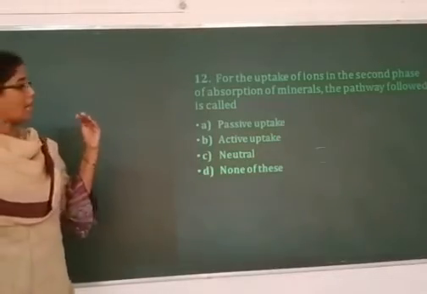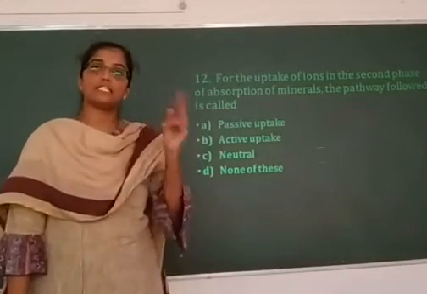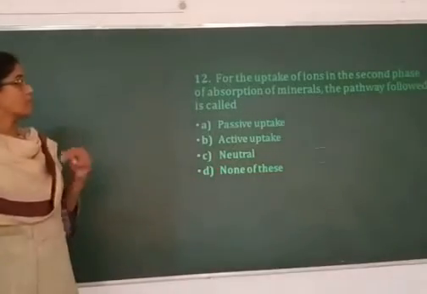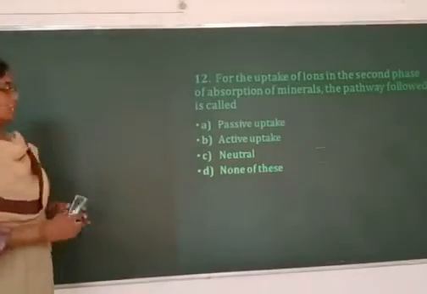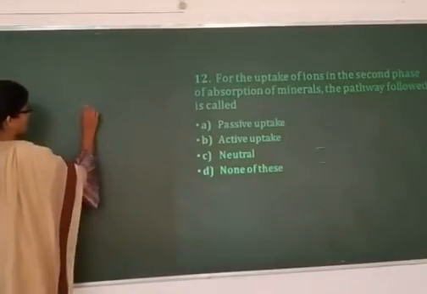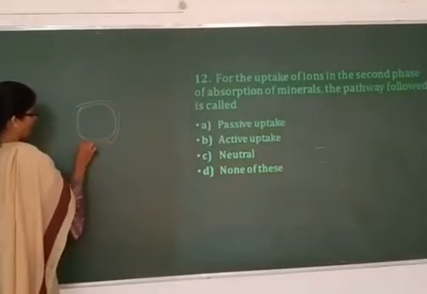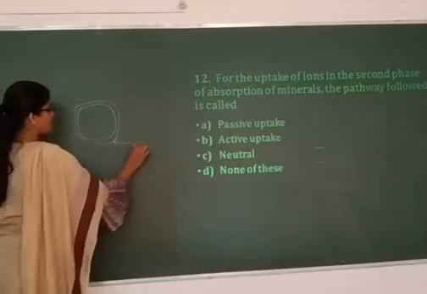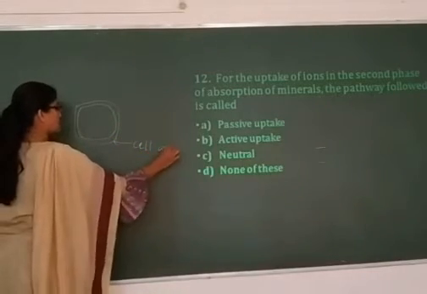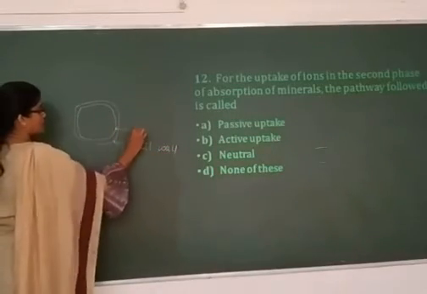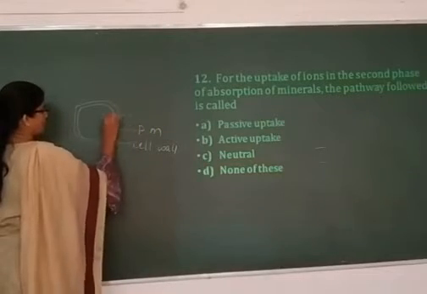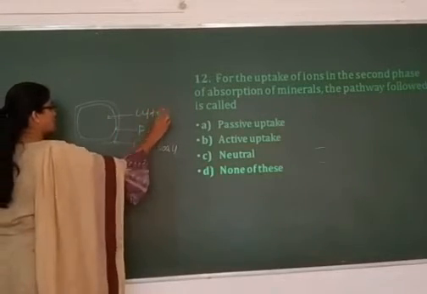So the uptake of ions in the plants takes place in two phases. If you consider this as a plant cell, we have a cell wall like this. Imagine it as a root cell. So this is the plasma membrane and inside we have the cytoplasm.